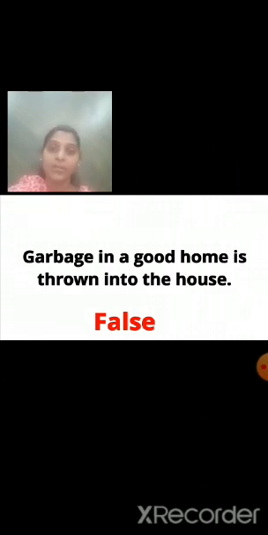Then where we should throw the garbage? Yes, we should throw the garbage in the dustbin. Where we should throw the garbage? We should throw the garbage in the dustbin.